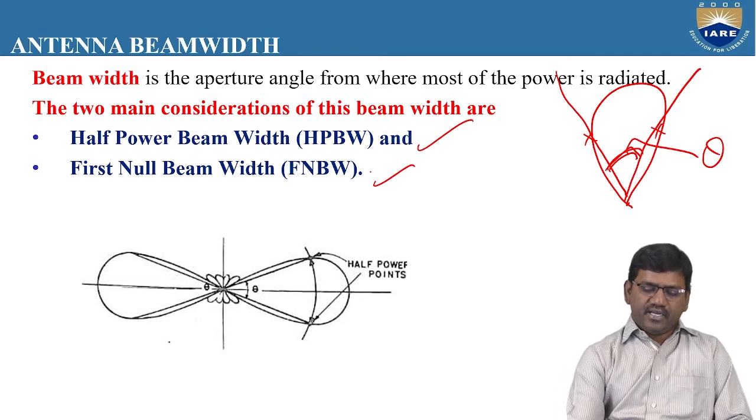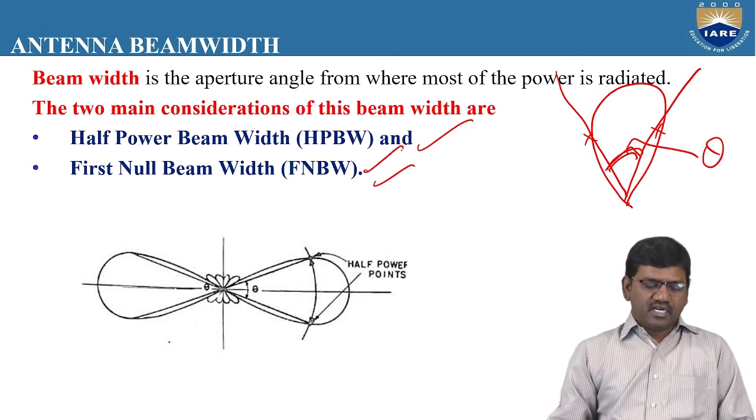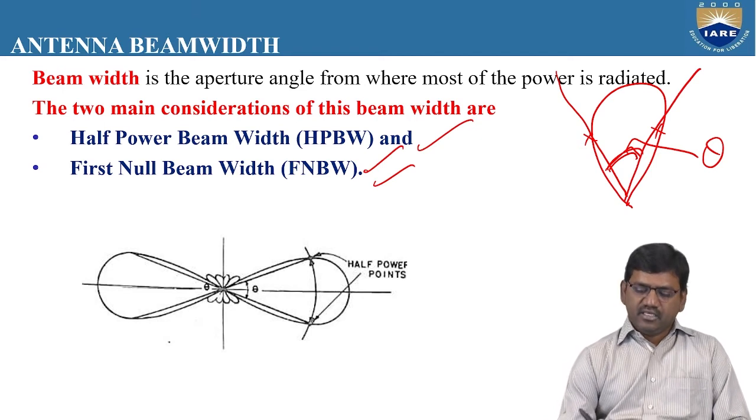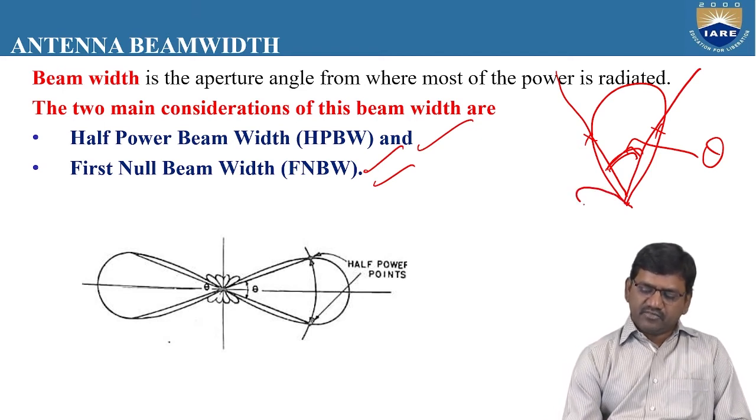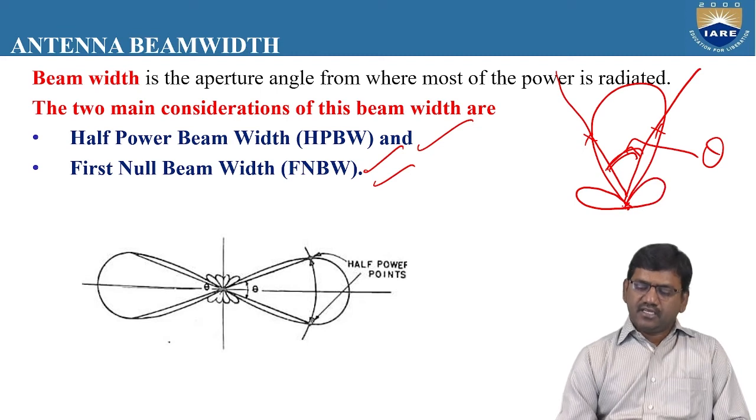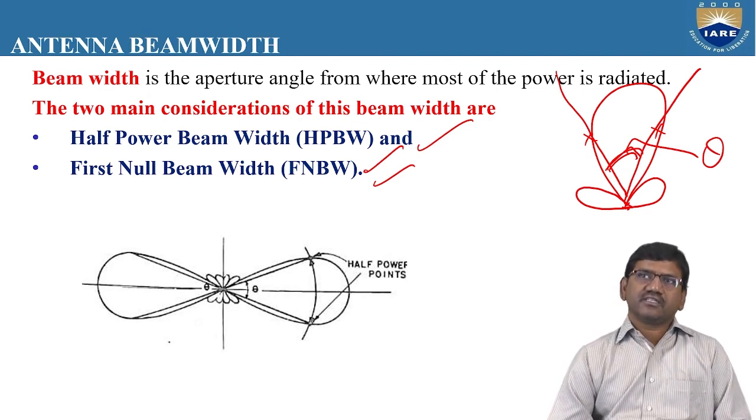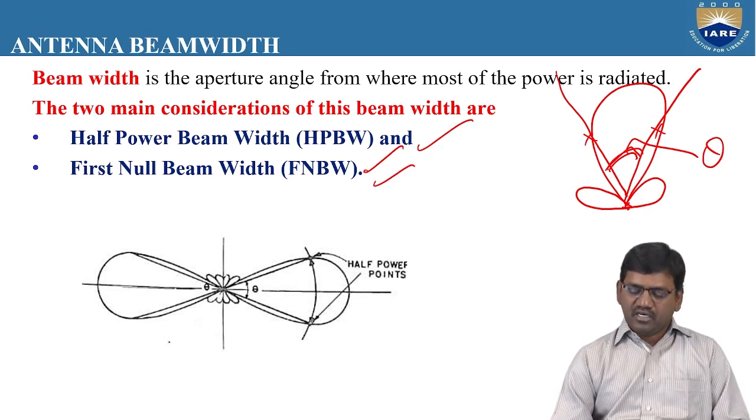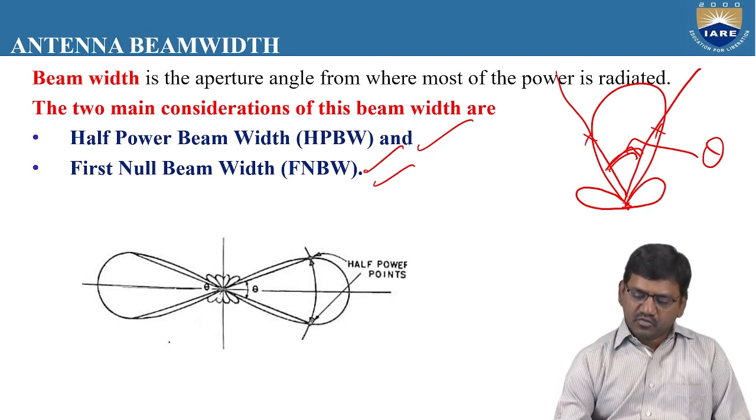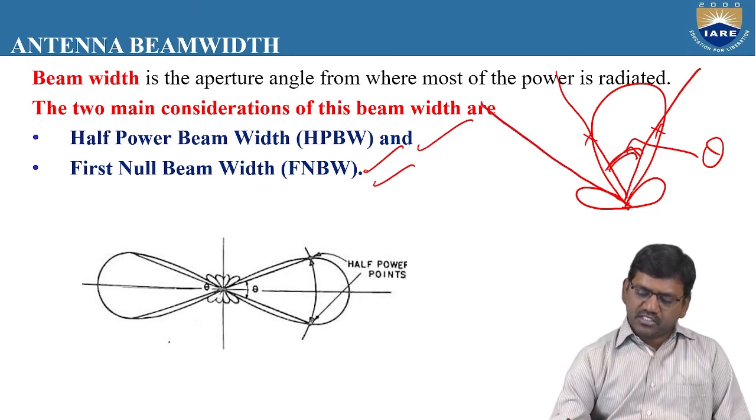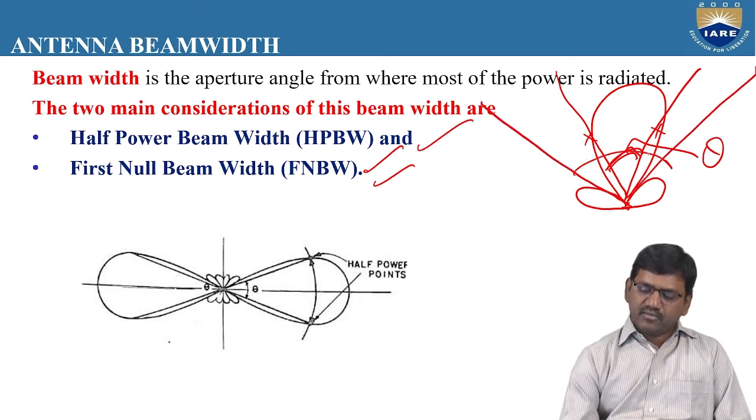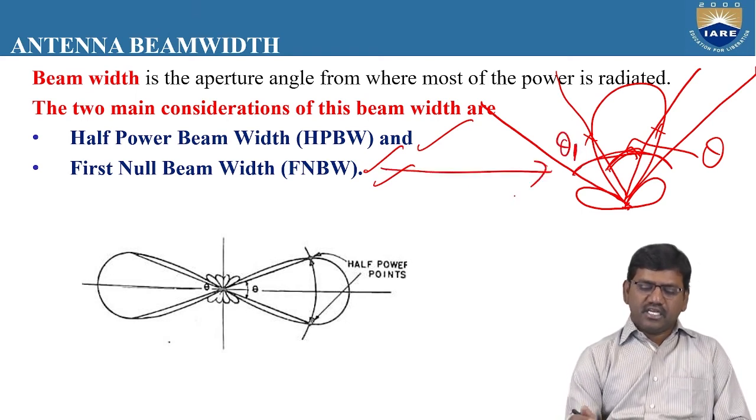Another parameter we are going to calculate for the antenna is the first null beam width. These are known as first nulls, the first lobes which are adjacent to the major lobe. We draw 2 lines to these first lobes, and the angle so formed, we represent as theta 1. This is known as the first null beam width.